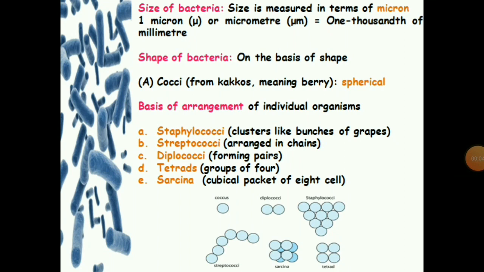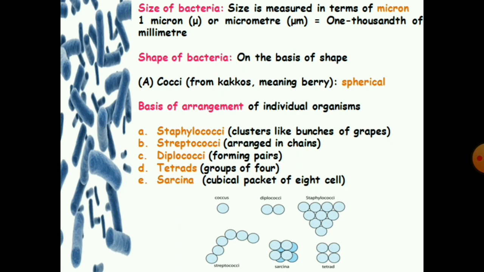Size of the bacteria. The size of bacteria is measured in microns. One micron is equal to one thousandth of a millimeter. Shape of the bacteria. Generally, bacteria have three shapes: cocci, bacilli, and spirilla.